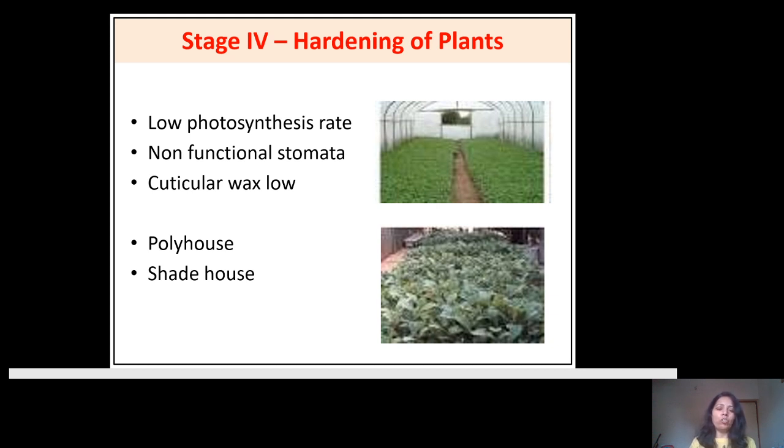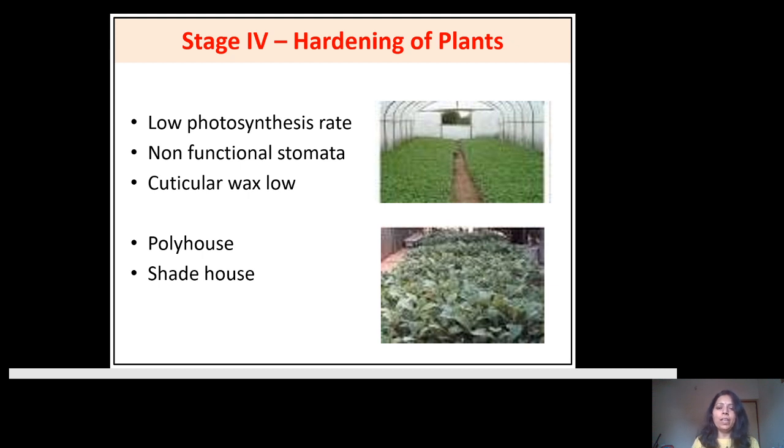Then you have to transfer this entire plantlet into the pot trays, that is the nursery trays, which have a medium of soil or coco peat. You cannot directly transfer the plantlet from the media to the hard soil.